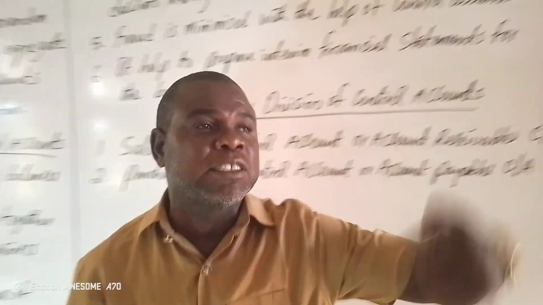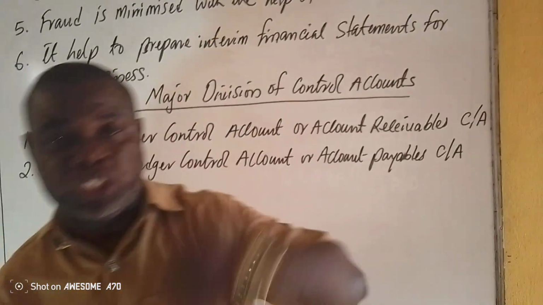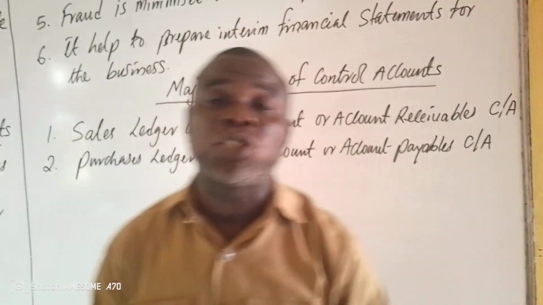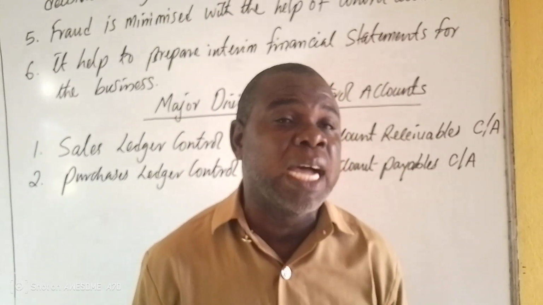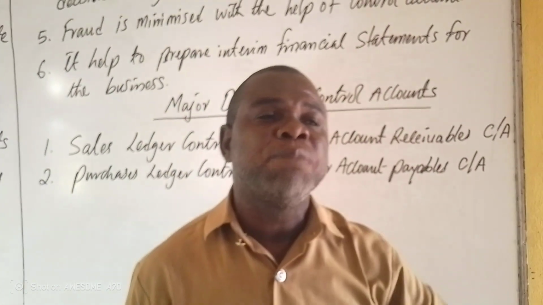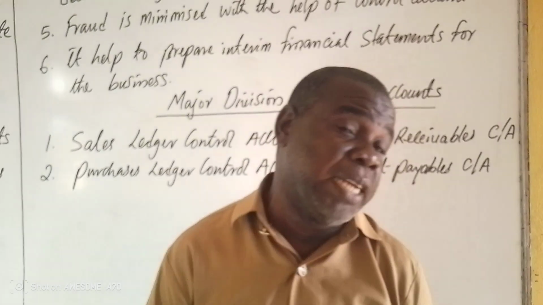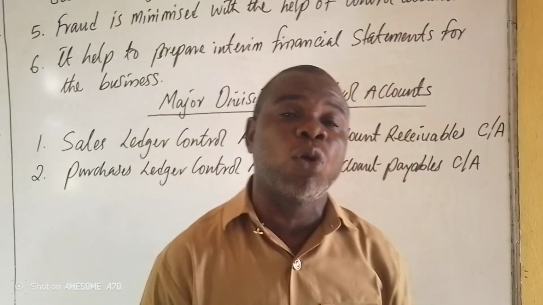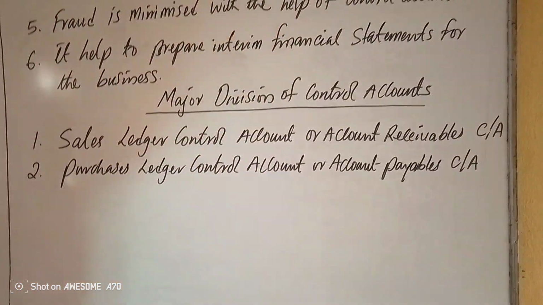But when sales are made on credit and later the customers pay either by cheque or by cash, such transactions should be recorded in the sales ledger control account. That will tell you that the cash payment or the cheque receipt is a result of the sales that were made on credit. These are elements of the control account. That is what I want to emphasize. Take it, and that is it.